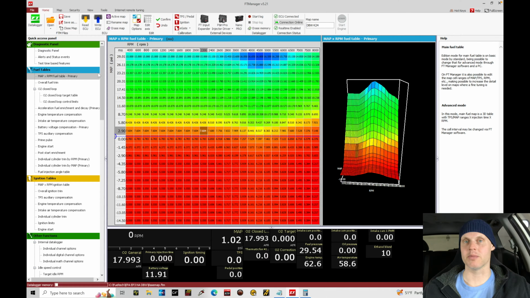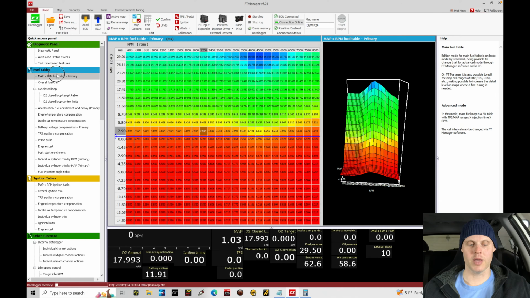Building a base map is always about trying to incorporate all of the variables that we can account for without the engine running. Then we load the file to the Fuel Tech, we crank over the engine, and we start to deal with calibrating and tuning from that point. All right, so let's jump in here and take a look at the very first thing. That's going to be our fuel table.